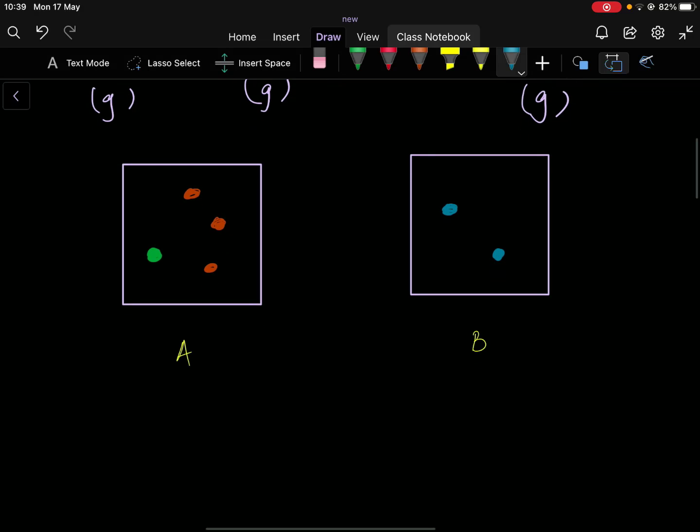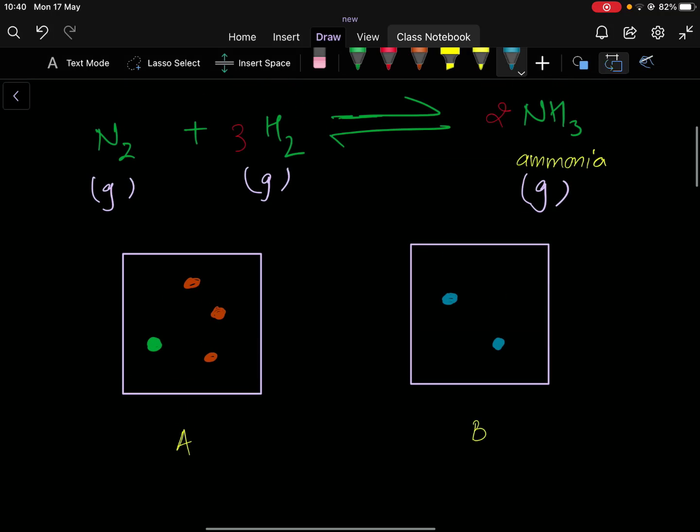So I have 2 containers, A and B. One container contains the reactant particles, and the other contains the product particles.